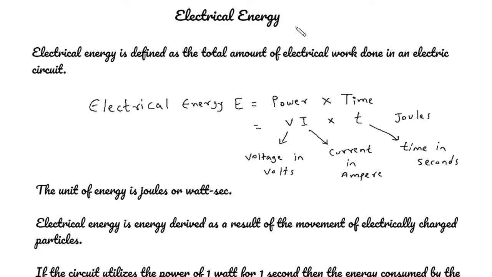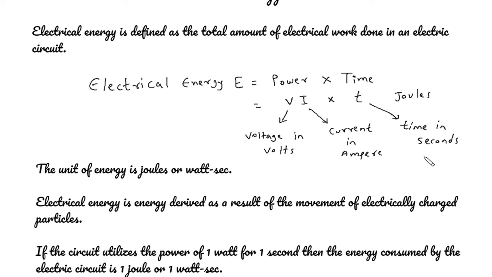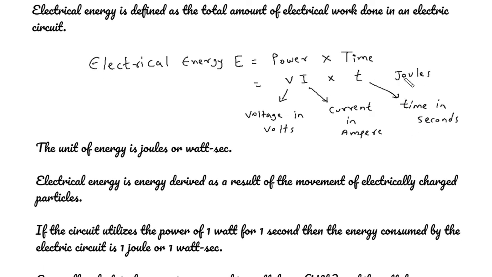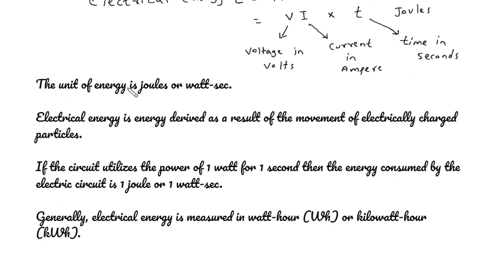Electrical energy. Electrical energy is defined as the total amount of electrical work done in an electric circuit. The formula for electrical energy is E is equal to power into time. Here power is equal to VI, where V is the voltage in volts, I is the current in ampere, and T is time in seconds. The unit of electrical energy is joules. The unit of energy is joules or watt second.